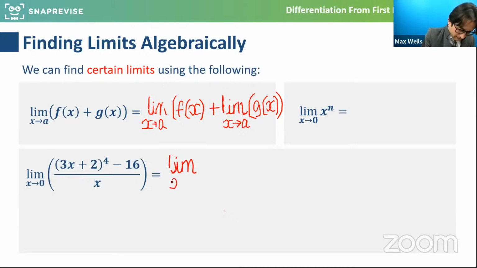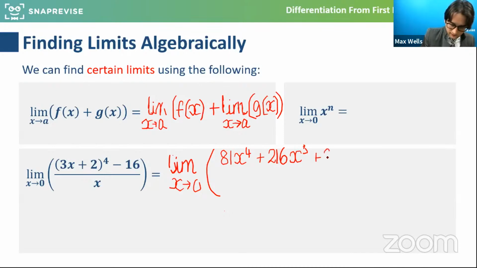And we're going to have the limit as x tends towards 0. I'm going to try and expand that using binomial. So 81x to the 4 plus 216x squared. You can see how this is going to start to bring in other skills that you've used in earlier chapters. For those of you that have done this, and if you have access to a copy of the slides, feel free to make a little note of this. That would be brilliant. 96x plus 16, and then we're going to minus 16 from all of that.